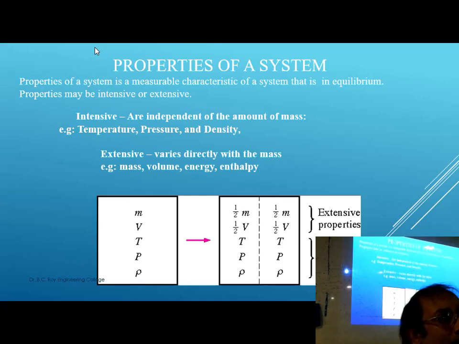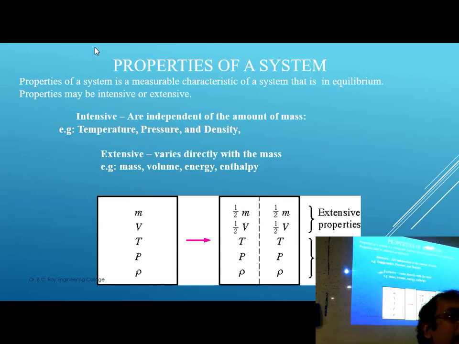Whether you take one glass full of water or one bucket full of water, surface tension will not vary. Whenever it is constant, meaning the same, whether you take a small quantity or a large quantity, the parameter is not changing. It is called an intensive property, independent of mass or quantity. That is called intensive property.